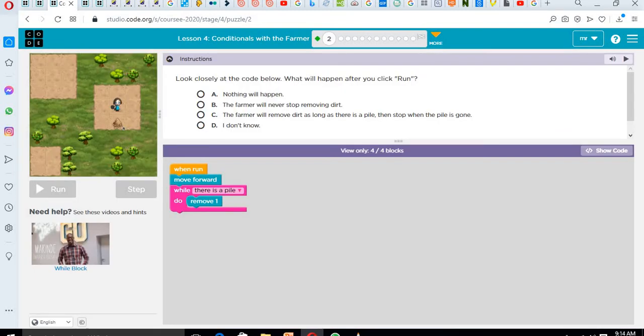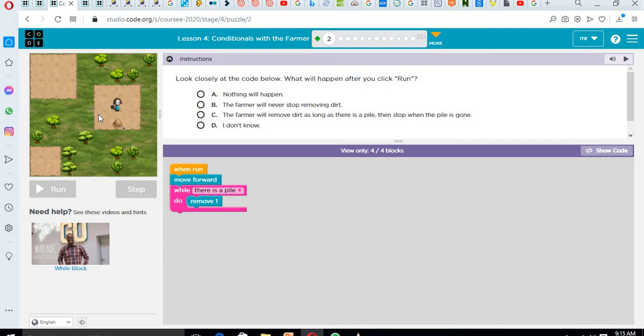Welcome back. This first one says, let's look closely at the code below. What will happen when you click on run? So this is the code. It says move forward, then while there is a pile, remove 1. Now this remove 1 is a block that helps to do an action inside the conditional. That's why we're removing a pile. So while there is a pile, we should remove it.